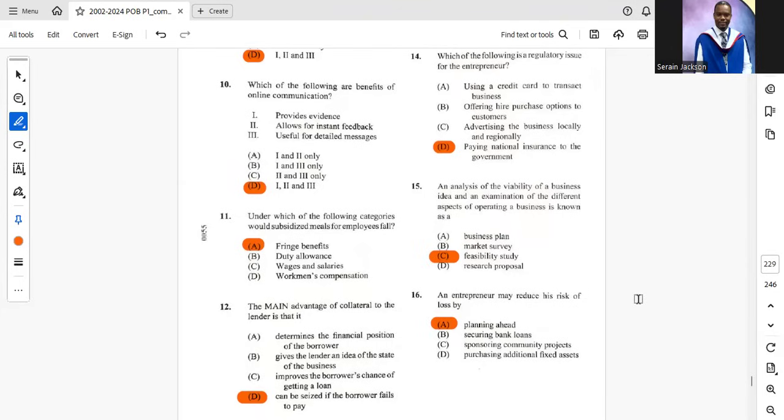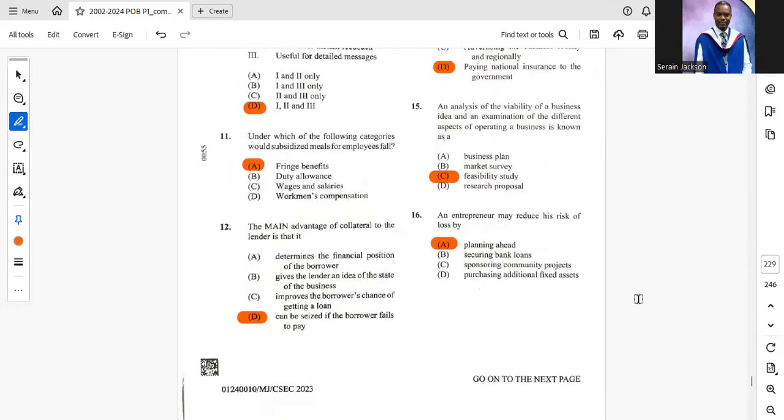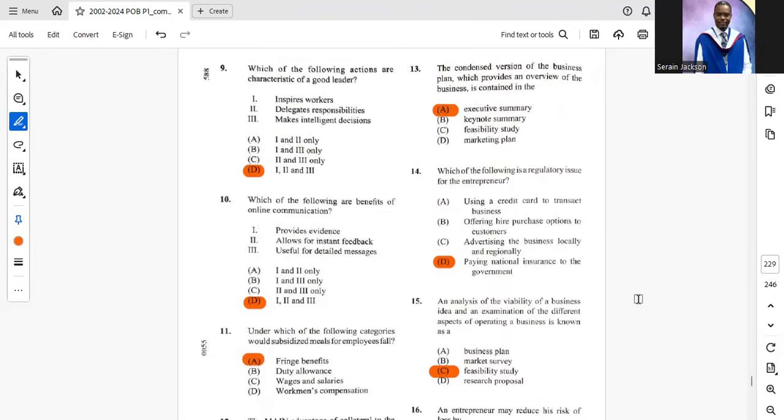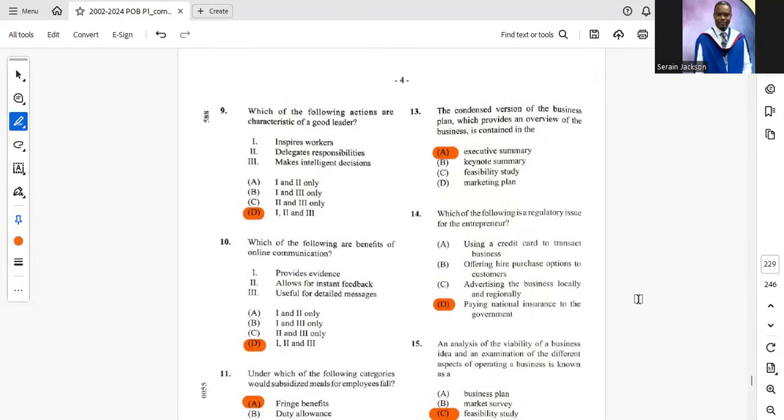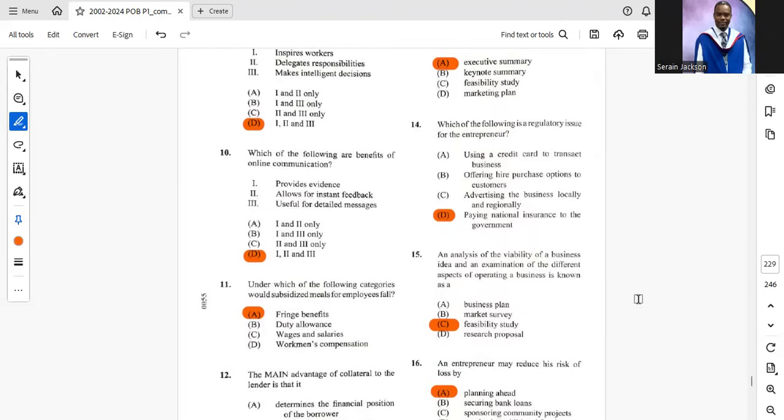Number 12, the main advantage of collateral to the lender, pay attention to that, to the lender is D, can be seized if the borrower fails to pay. Number 13, the condensed version of the business plan, which provides an overview of the business, is contained in the A, executive summary. See that question already. Number 14, which of the following is a regulatory issue for the entrepreneur? Correct answer there is D, paying national insurance to the government.